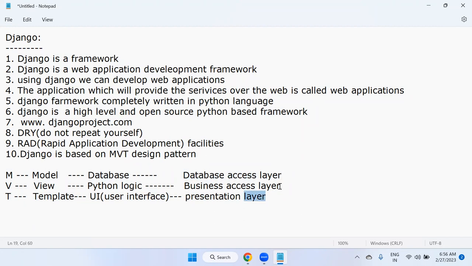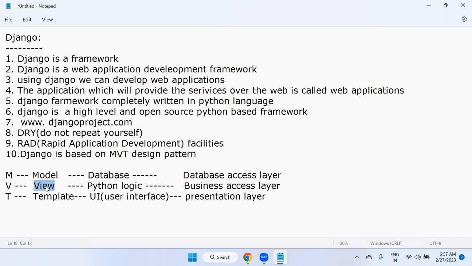View represents the business access layer, where we write Python logic separately, and the template representation is also separate. Suppose any problem occurs in the business logic, the Python logic, you can visit the view section and modify it there. Then it is easy to modify without affecting the other two layers. That is the main advantage of separation of concern.